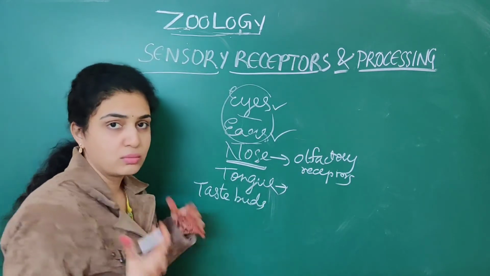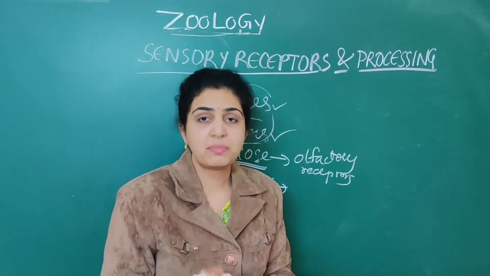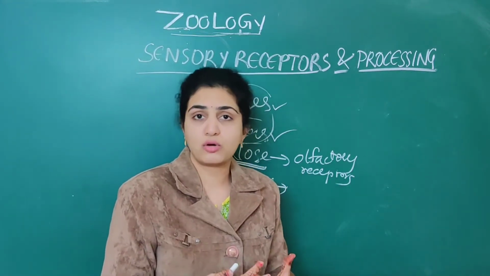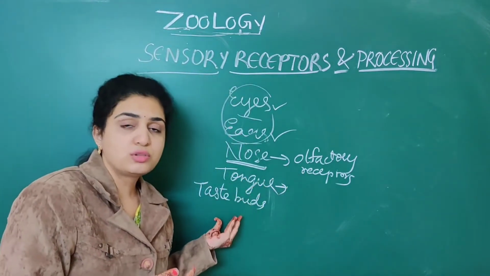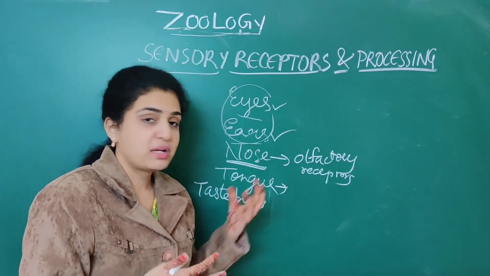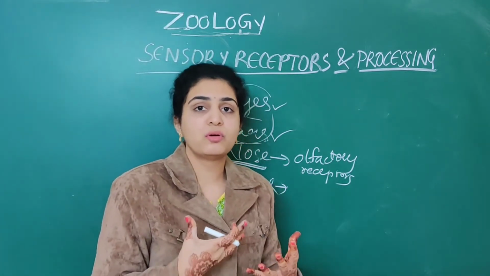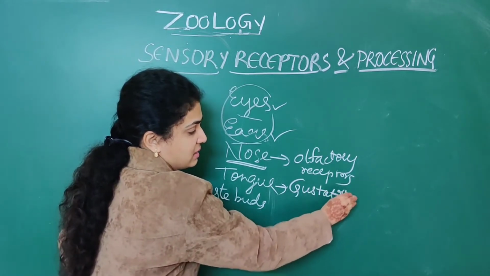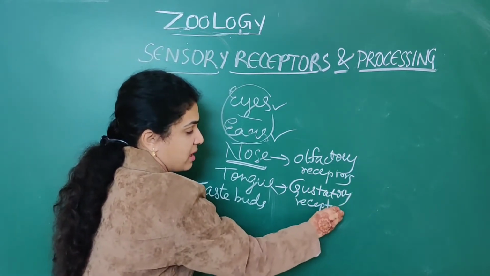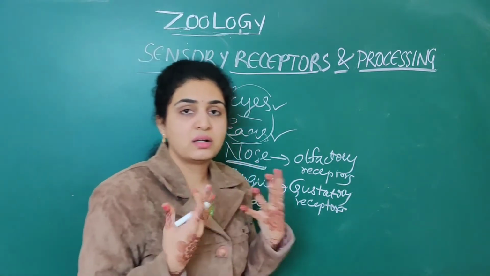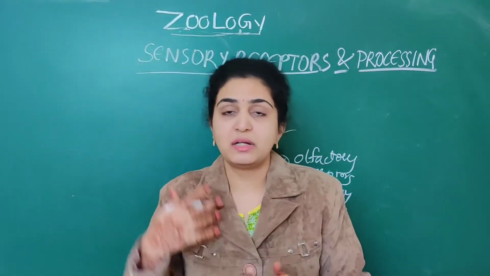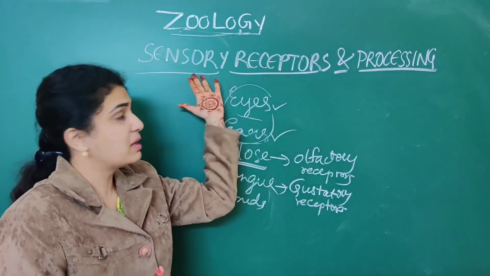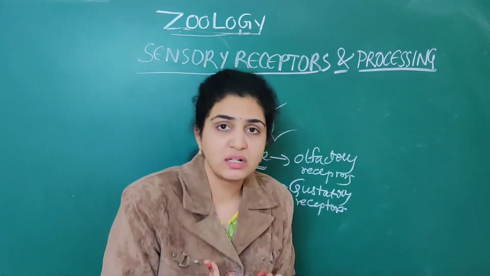When it comes to the tongue, from the outside environment we are consuming a lot of food. Through the taste buds, the receptors which capture all the food particles are nothing but gustatory receptors. Gustatory receptors. These receptors sense the taste and transmit it to different parts of the brain. So these gustatory receptors are the sensory receptors for the tongue.